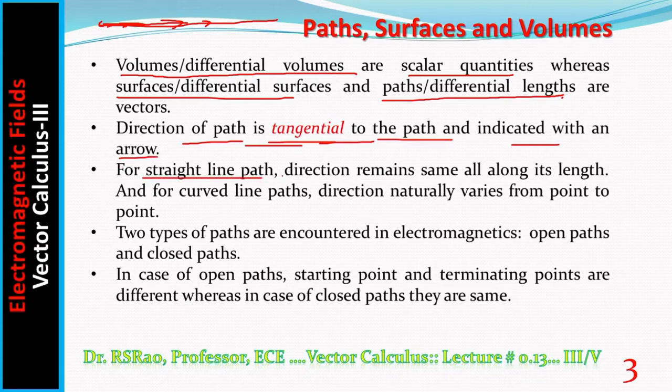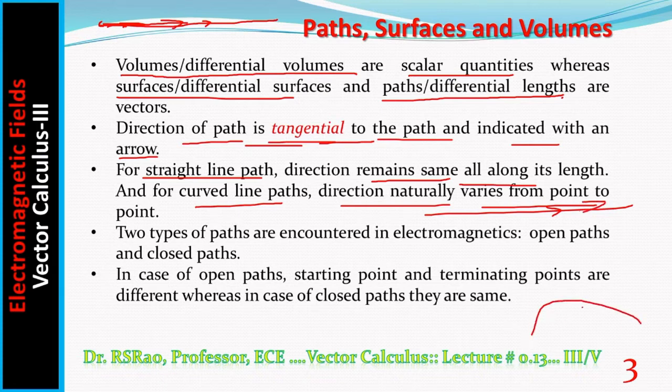For a straight line path, direction remains the same all along its length, and for curved line paths, direction naturally varies from point to point. If this is a straight path, direction is always the same. But if you consider a curved path like this, it has one direction here, another at this point, another direction here, some other direction. Two types of paths are encountered in electromagnetics.